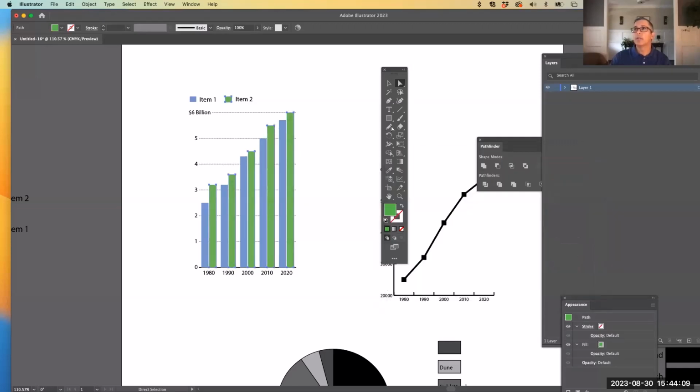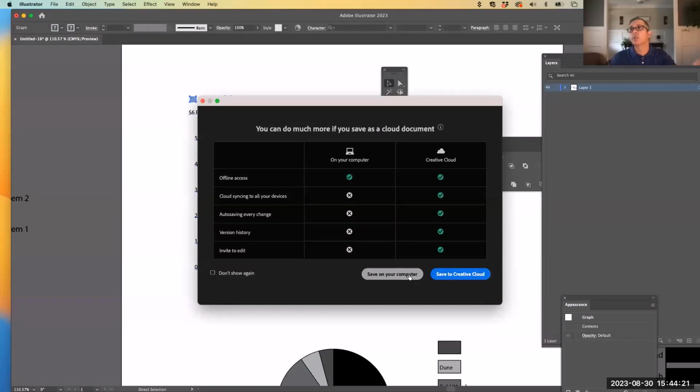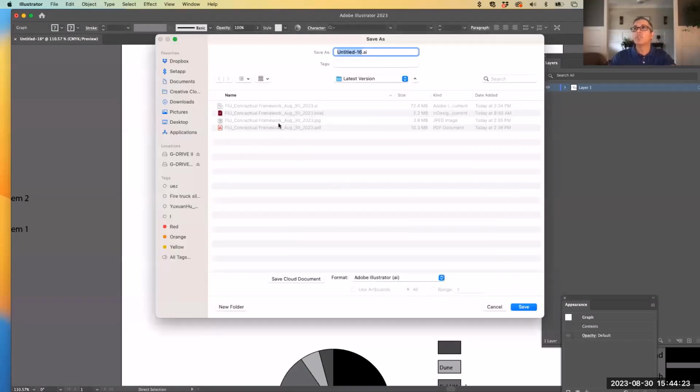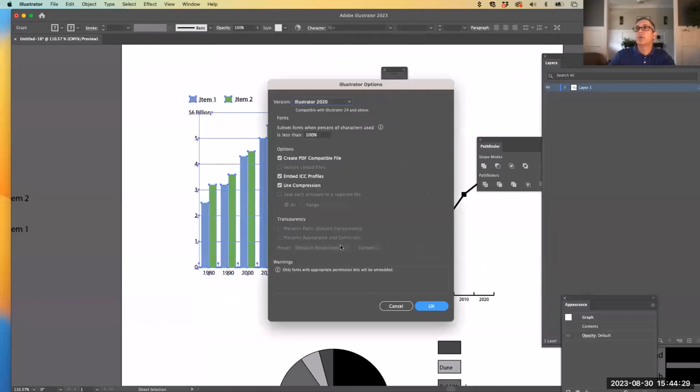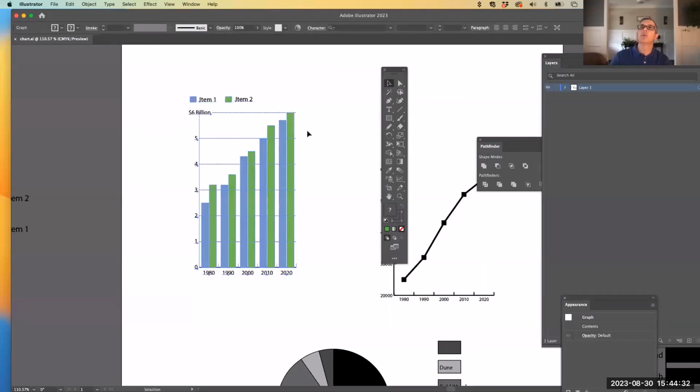And hit OK. Right, so the graphic is done there. Now look what happens if I decide to change data. I'm going to select it, go to Object, let me save right now because I've been doing this for a while. So Command S or File Save, and I'm just going to save it as an Illustrator file on my desktop. Okay, all the way through.